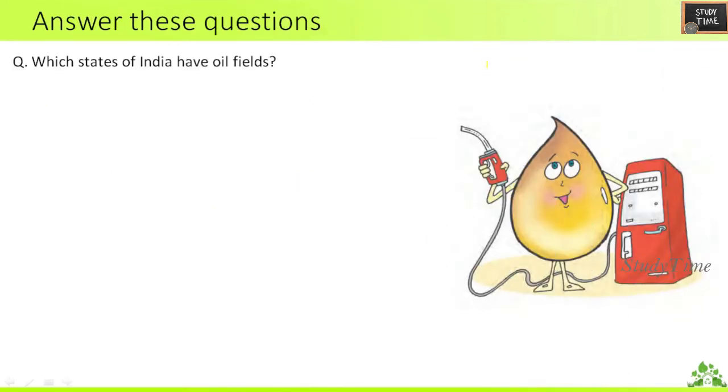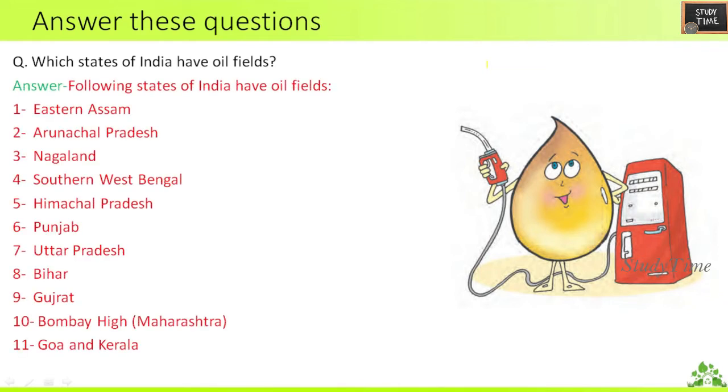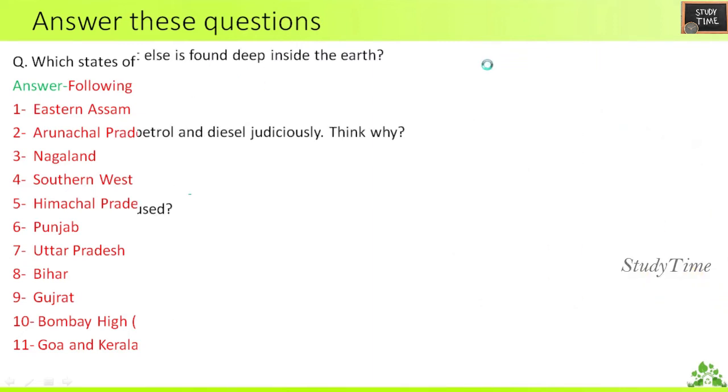Next, answer these questions. First question, which states of India have oil fields? You can write all the listed states: Eastern Assam, Arunachal Pradesh, Nagaland, Southern West Bengal, Himachal Pradesh, Punjab, Uttar Pradesh, Bihar, Gujarat. So you can write a few of these.